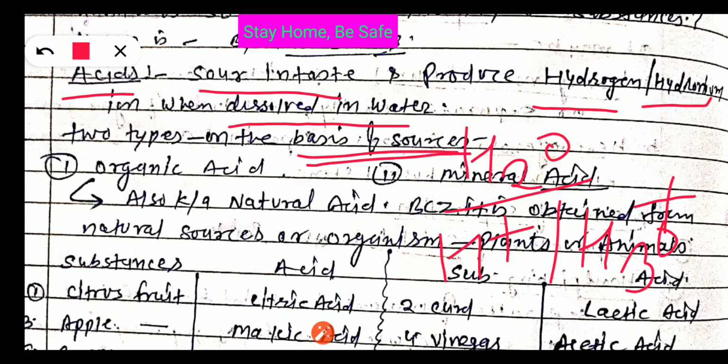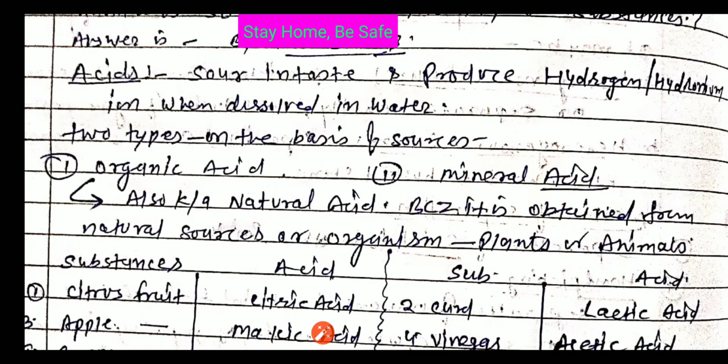Okay, now two types of acids are there on the basis of source. Source means where it is produced. One is organic acid, another one is mineral acid. Look one by one.